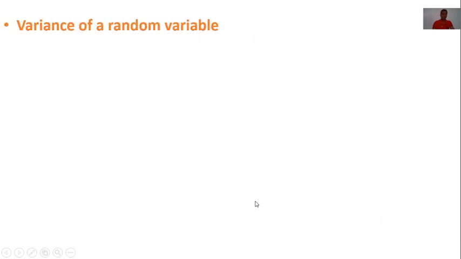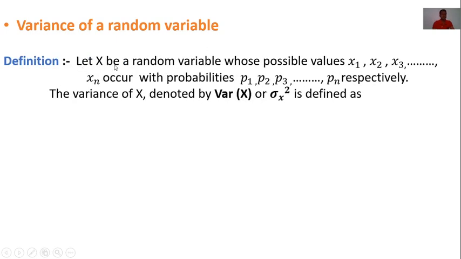Next concept, variance of a random variable. Its definition is: let x be a random variable whose possible values x1, x2, x3 up to xn occur with probabilities p1, p2, p3 up to pn respectively. The variance of x is denoted by var of x, read as variance of x, or sigma x square.